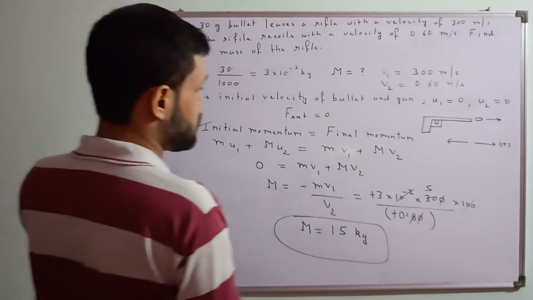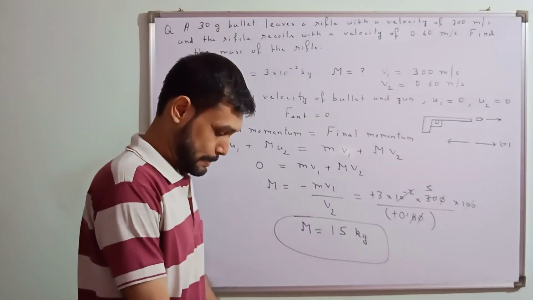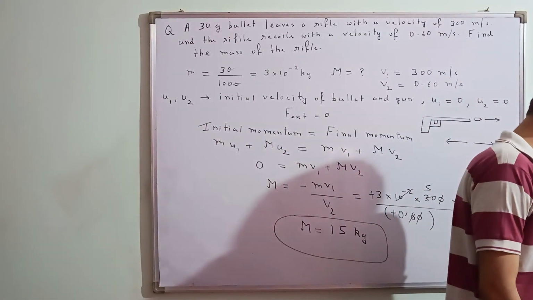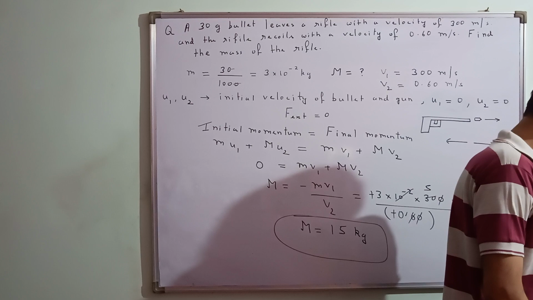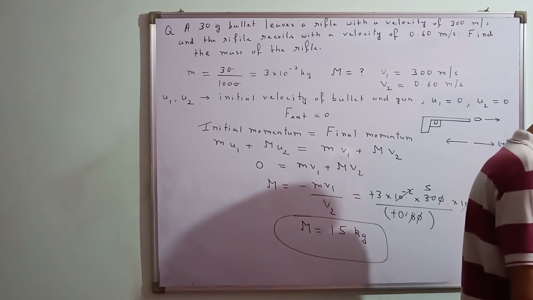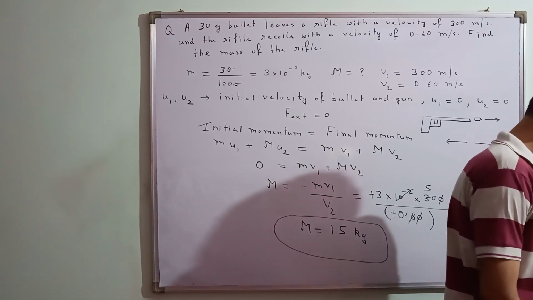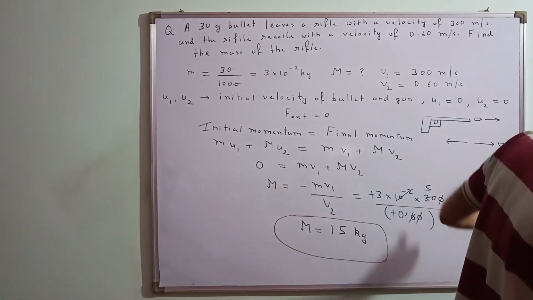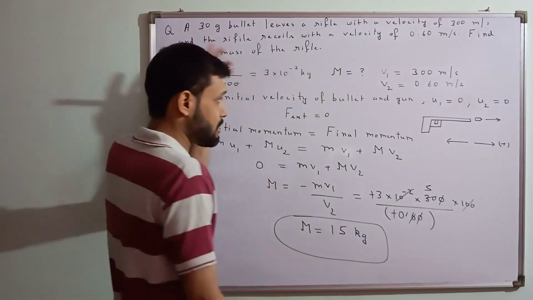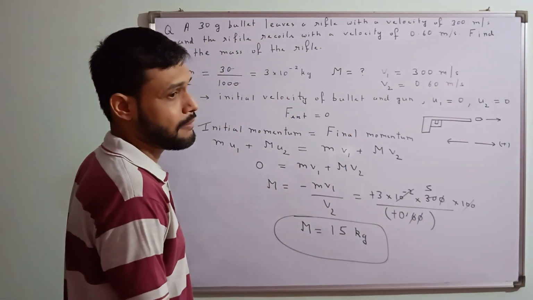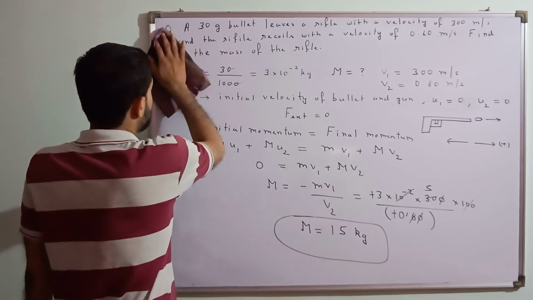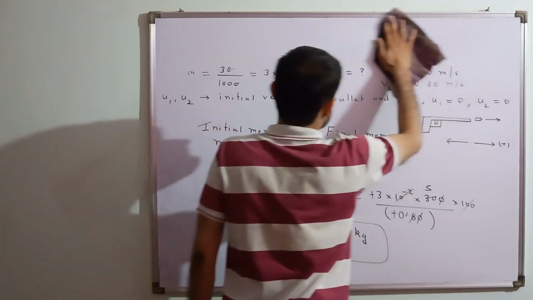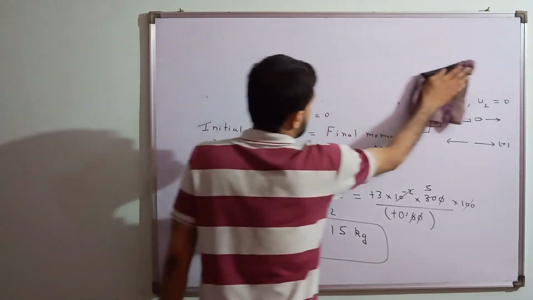Okay, you have done this. Shall we move to the next question now? Okay, now we are taking the next question. See, a 40 kg shell is flying at a speed of 72 if it explodes into 2 pieces. Out of the 2 pieces, mass 15 kg stops. Calculate the. Now come to the next question. I am taking another question. Shall I rub this part? Rub this question? I am rubbing this, and now we are taking another question. The concept will be same, everything will be same. The question will be different.